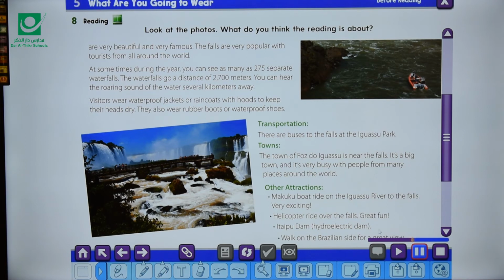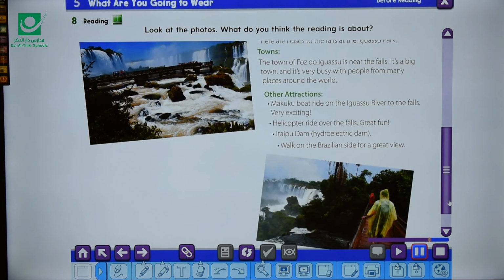Transportation. Here we mean types of transportation. There are buses to the falls at the Iguazu Park. Towns. The town of Foz do Iguaçu is near the falls. It's a big town and it's very busy with people from many places around the world. Other attractions. Attractions, places that people visit for pleasure and interest.